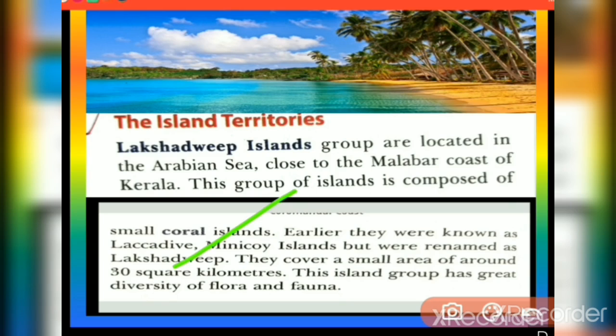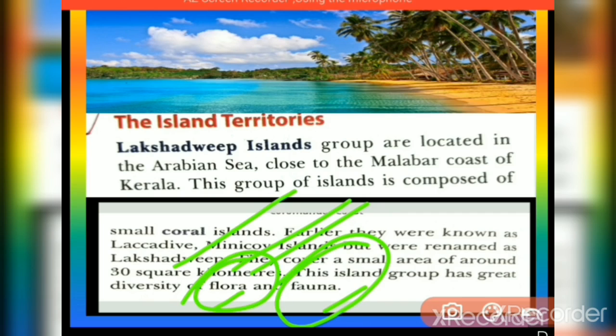They cover a small area of around 30 square kilometers. This island group has great diversity of flora and fauna, which means both animals and plants.